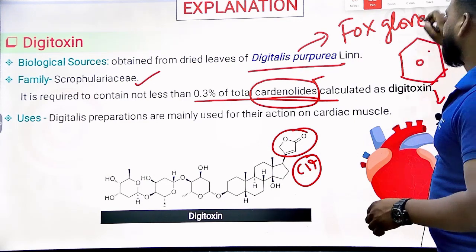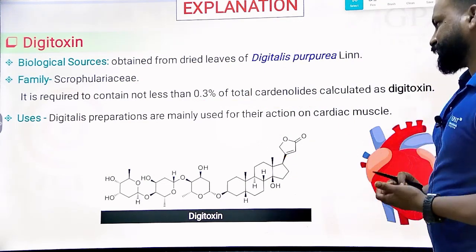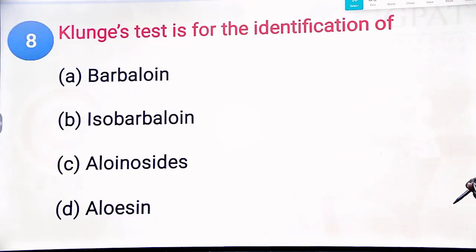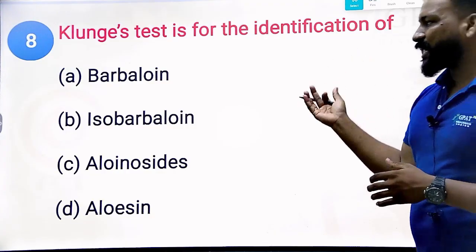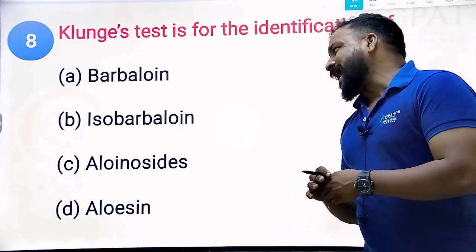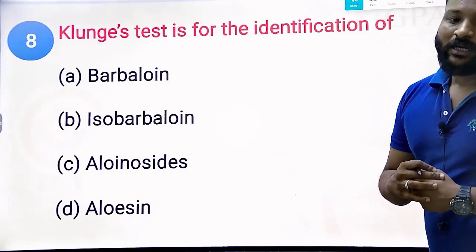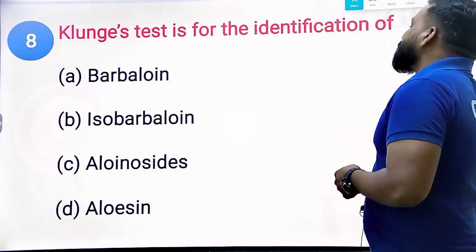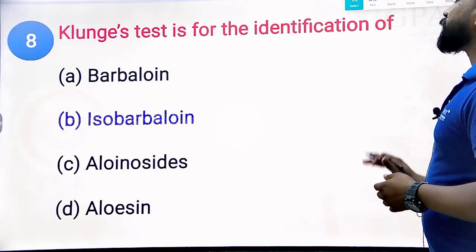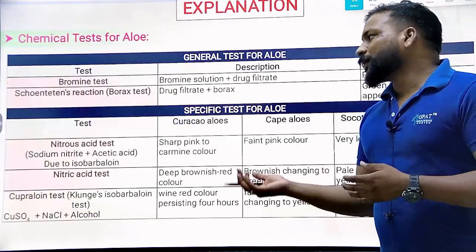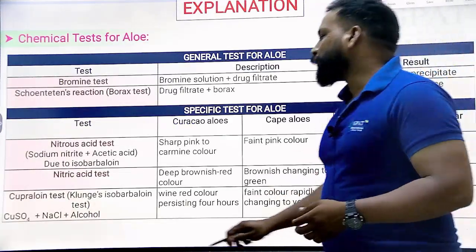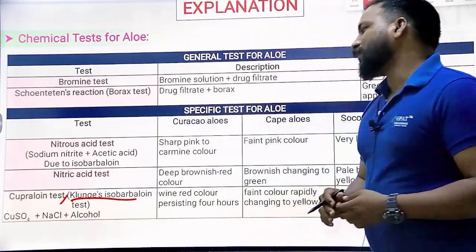Clear? Yes. Next question. Klunn's test is for the identification of option A barbaloin, isobarbaloin, aloe-emodin, and aloin. What is the right answer here? Klunn's test is mainly for isobarbaloin. It is known as the copper-aloin test, or Klunn's isobarbaloin test.